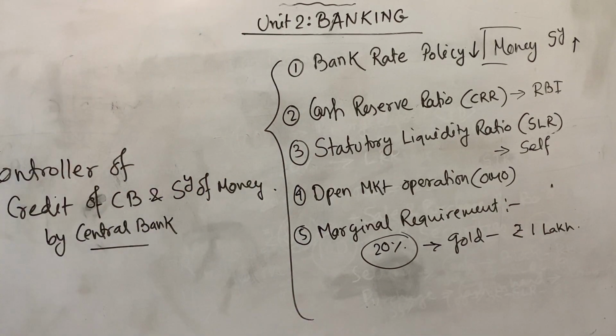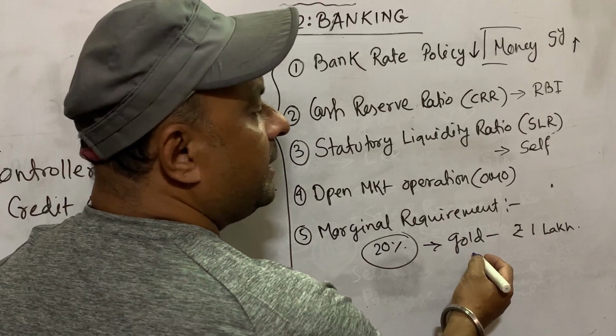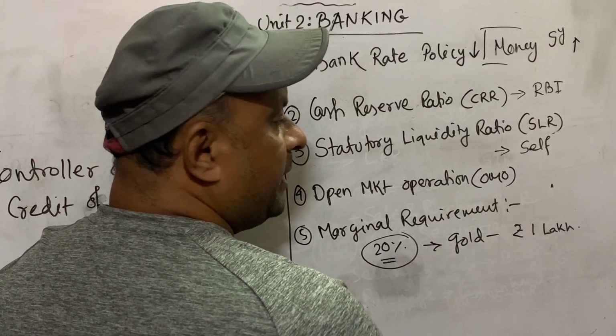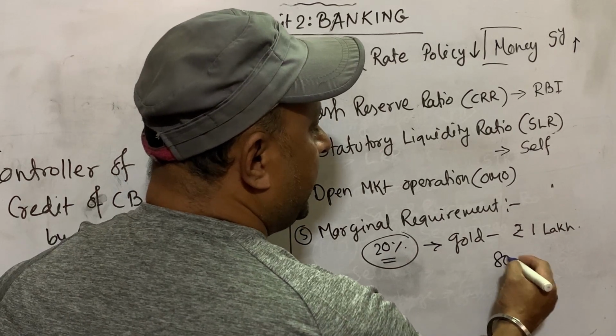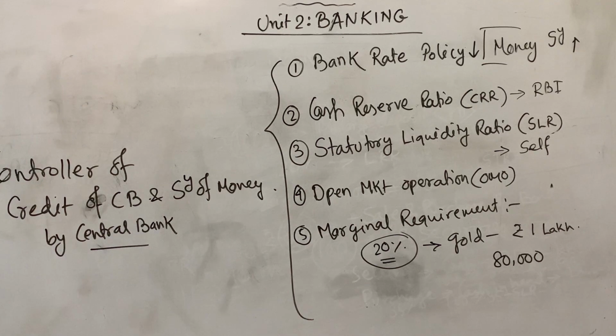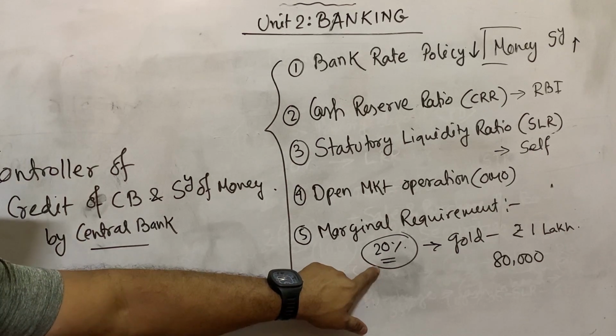Rupees 1 lakh of gold I deposit in the bank, or suppose I deposited some asset in the bank as a mortgage whose market value is 1 lakh. Now if the marginal requirement is 20%, it means I will get a loan of 80,000 rupees from the bank. This is marginal requirement. I will get 20% less money as a loan.